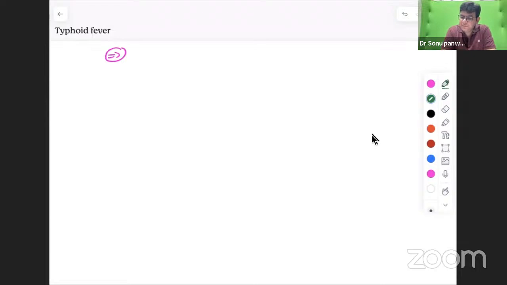So first of all, regarding typhoid fever, which organism causes typhoid fever? Please tell me. It's a more second prof oriented one. I know a lot of others might have joined, but in that orientation only we will go. So typhoid fever, as you know and as you have answered also, is caused by Salmonella typhi.